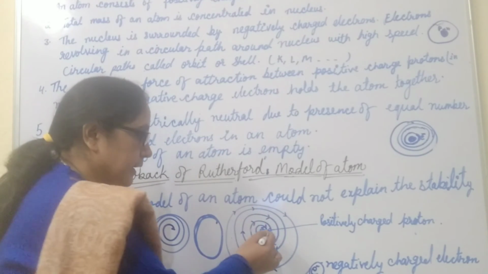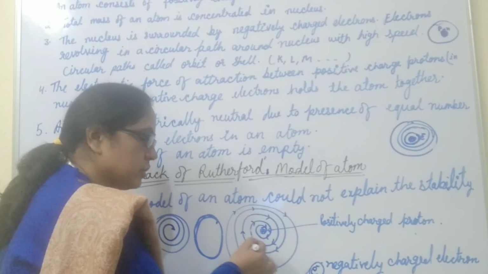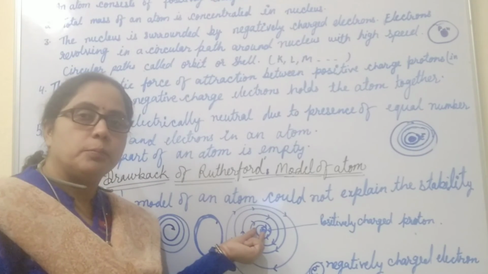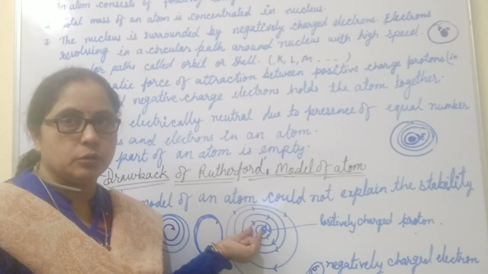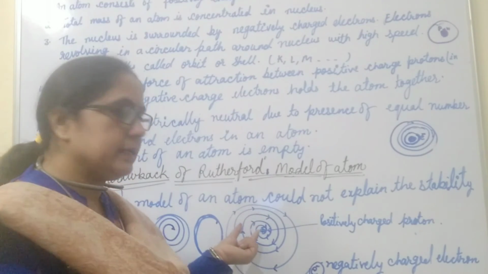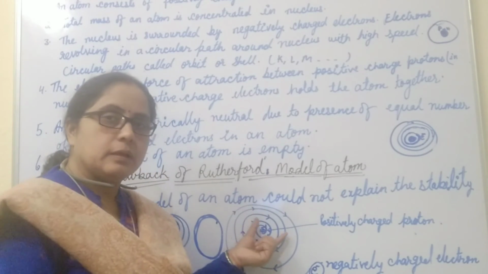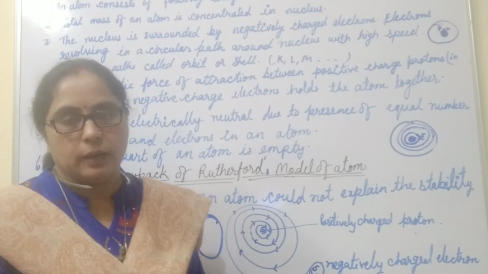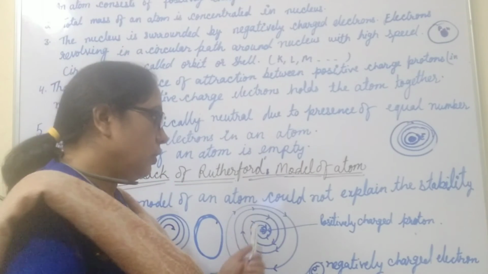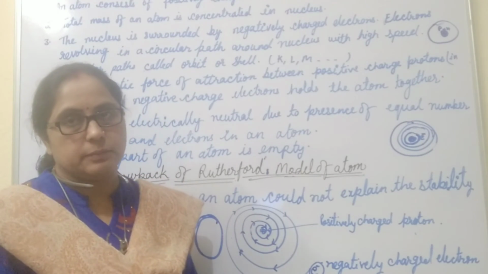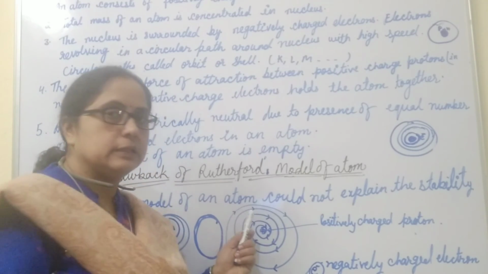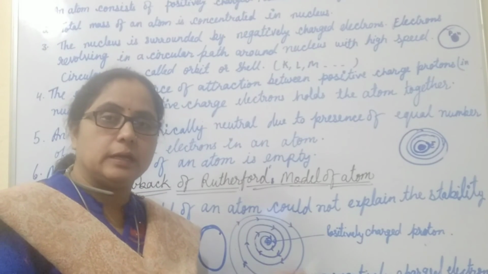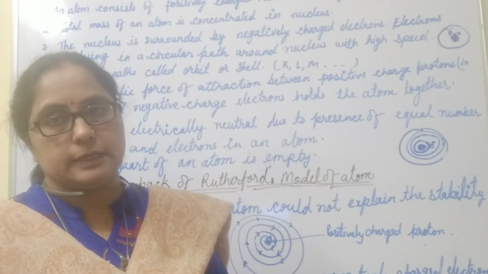And when the electron radiates its energy, due to continuous motion in the circular path, it would be attracted strongly towards the positively charged proton or nucleus, and hence finally we can say that the electron should fall into the nucleus, but that does not happen at all. So it could not explain why an atom is stable, why the electron does not fall into the nucleus while revolving around the nucleus in a circular path continuously without radiating its energy.